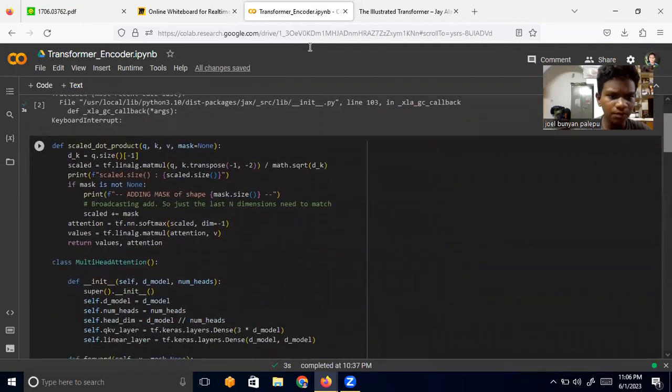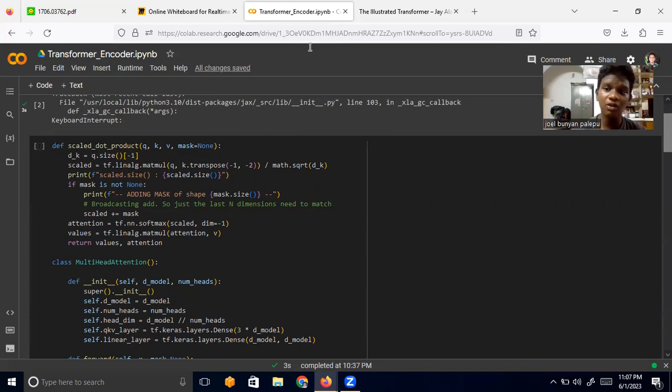So this is the code for building the transformer encoder. First, we'll have a scaled dot product function, the same function that I've told you. We are going to get Q, K, and V, and then we are going to get the size as dk.